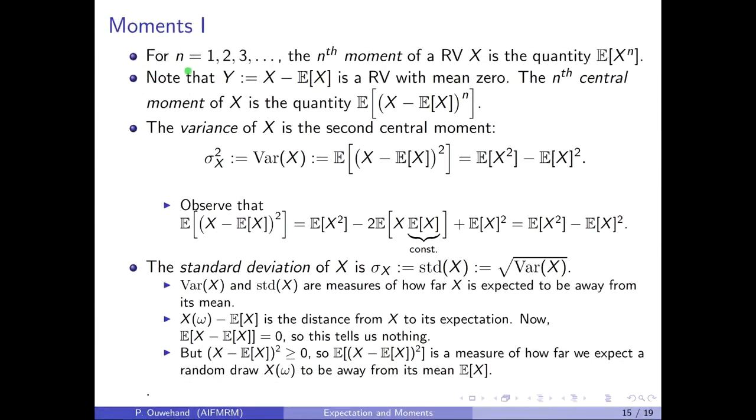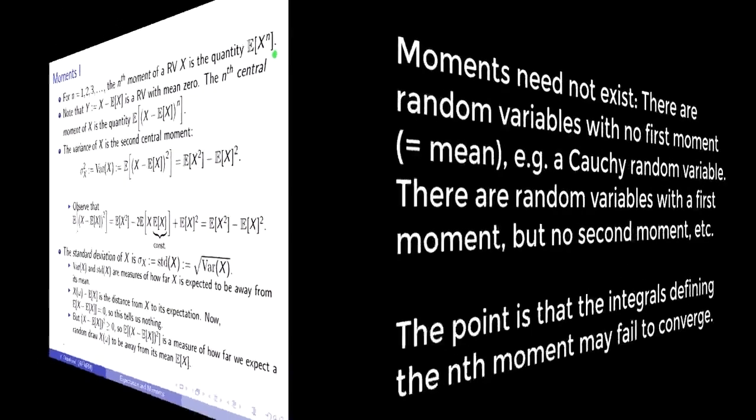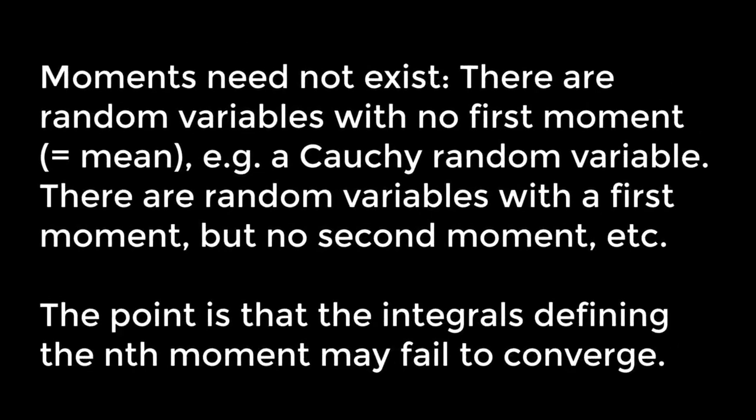Suppose that n is a positive integer, then the nth moment of a random variable x is the expectation of its nth power. The moments of a random variable need not all exist. There are random variables with no first moment, i.e. no mean, for example a Cauchy random variable. There are random variables with a first moment but no second moment, etc.